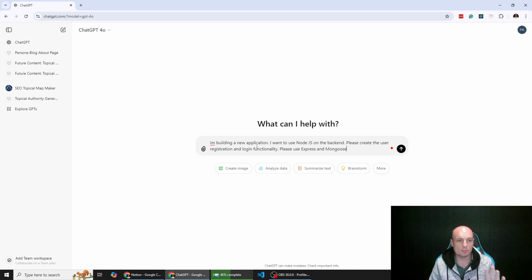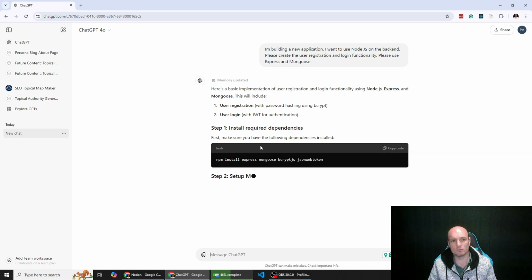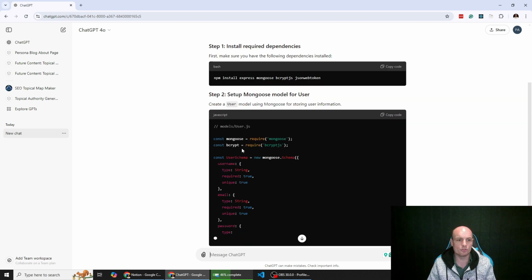Now, if it doesn't make sense to you, don't worry. I just want to show you this as an example. People would do this, right? And ChatGPT is going to spit out some code, and I'm pretty sure if you take it, it's going to run because it's a very simplistic setup or set of instructions that we're asking.